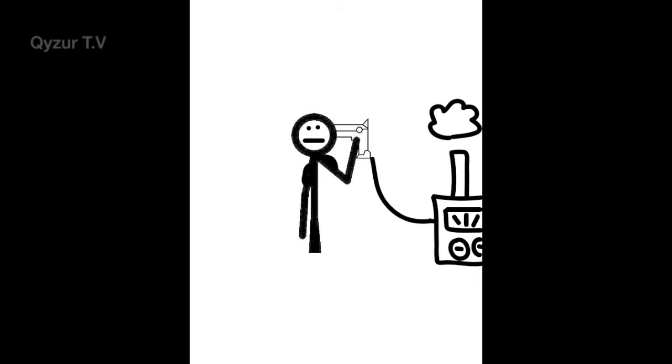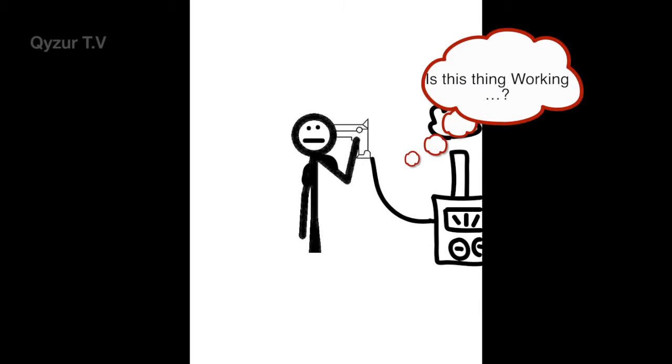If the quantum particle is measured as spinning in a clockwise motion, the gun will fire. If the quantum particle is spinning in a counterclockwise motion, the gun won't go off. There'll be only a click. Nervously, the man takes a breath and pulls the trigger. The gun clicks. He pulls the trigger again. Click. And then again, it clicks.